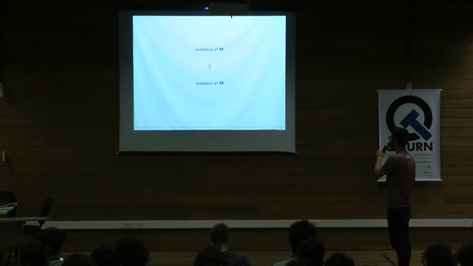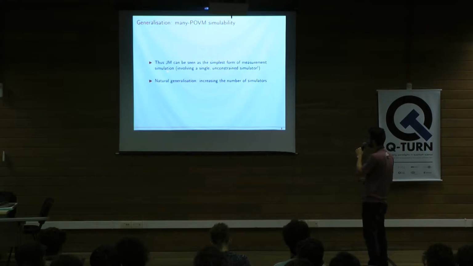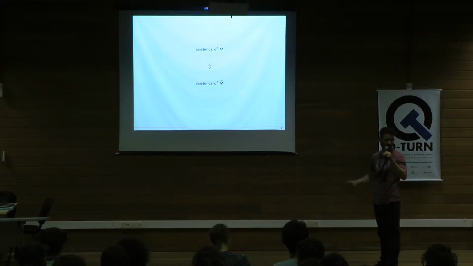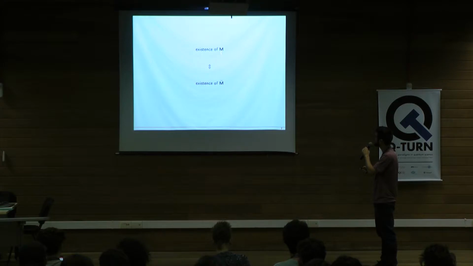Okay? So the existence of an M, which is the first situation, and the existence of M tilde, which is the second, they are two equivalent things, right? So these two are really two ways of interpreting the same thing, which is joint measurability. So that's why I won't make a difference about names here. I'll name these two objects as modern measurements.